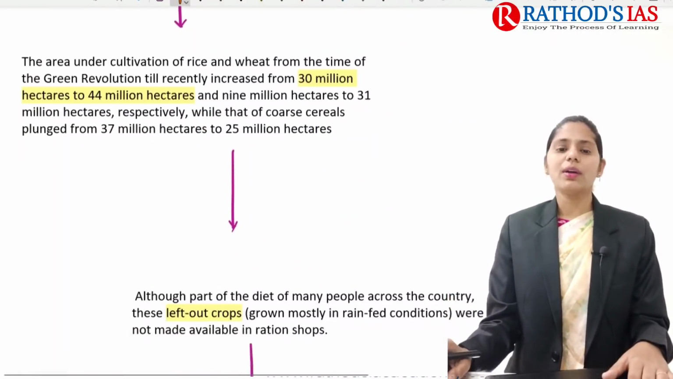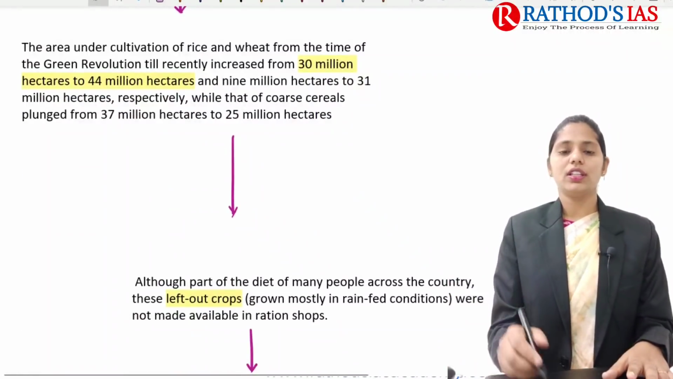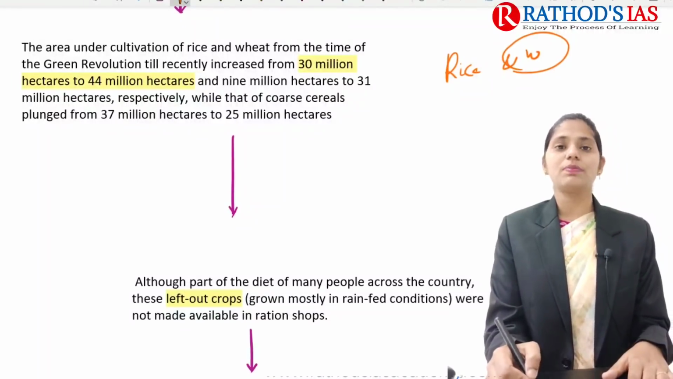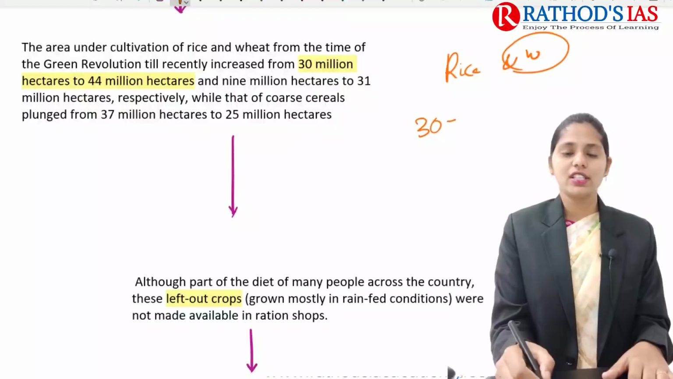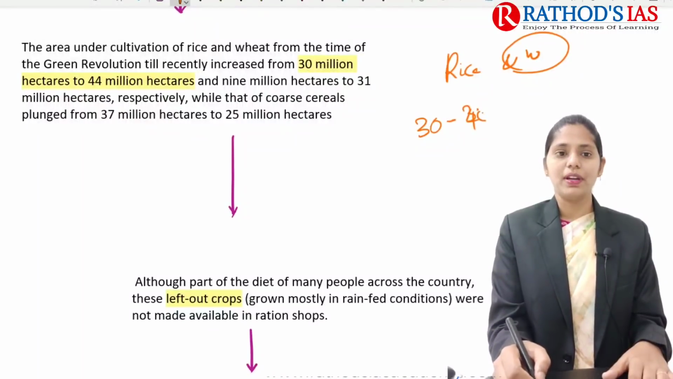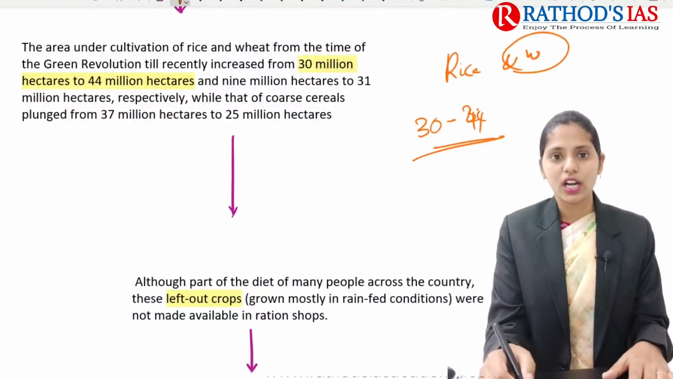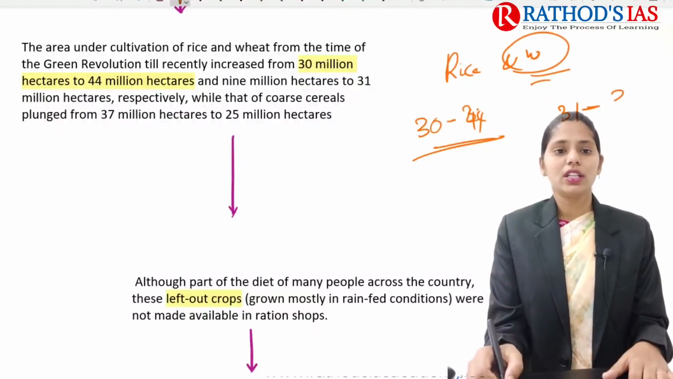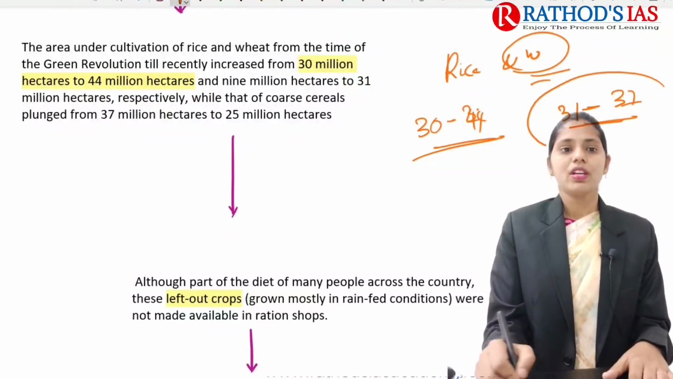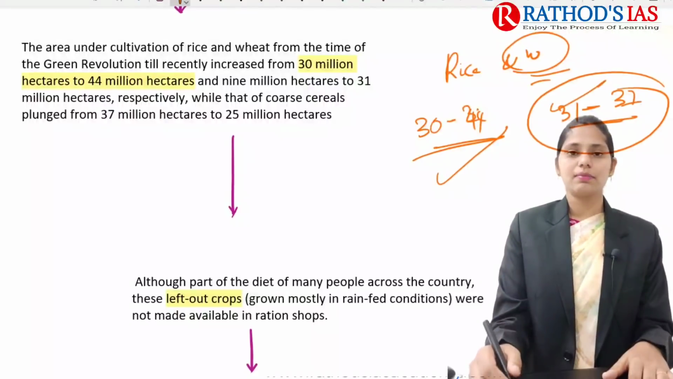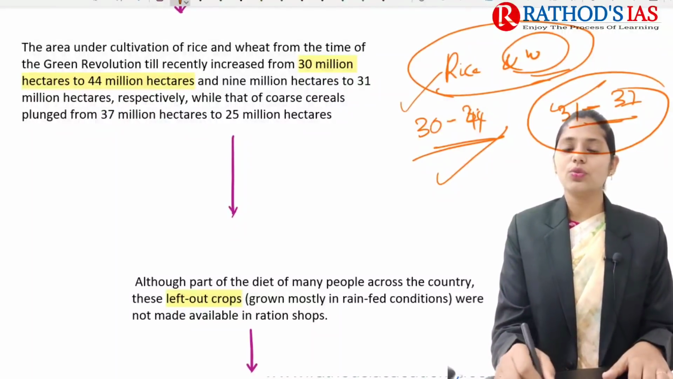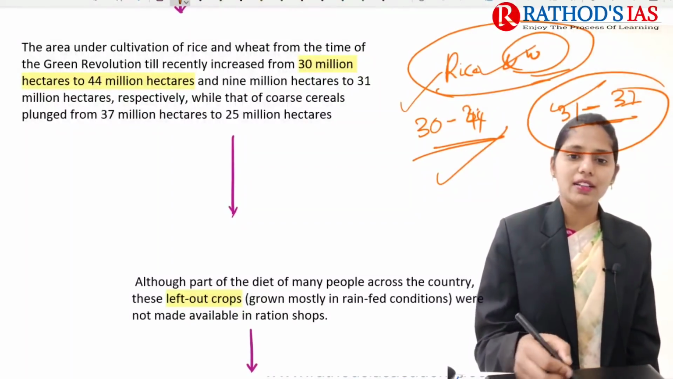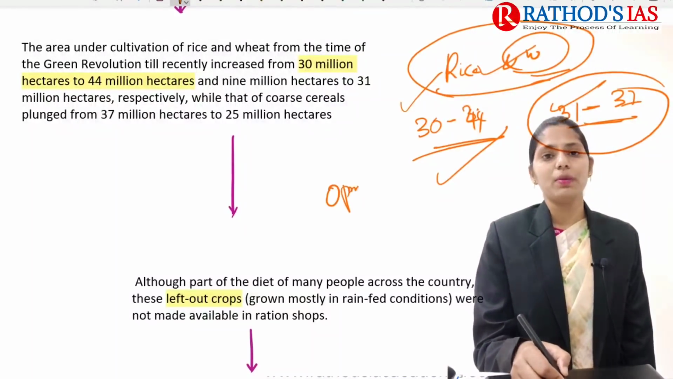If you are talking about the area of cultivation of rice as well as wheat, it increased with the green revolution. Rice increased from 30 to 44 million hectares under cultivation, and wheat increased from 31 to 37 million hectares. Why is there this increase? Because rice and wheat are mainly procured by the FCI, and for rice and wheat there is an open procurement policy.